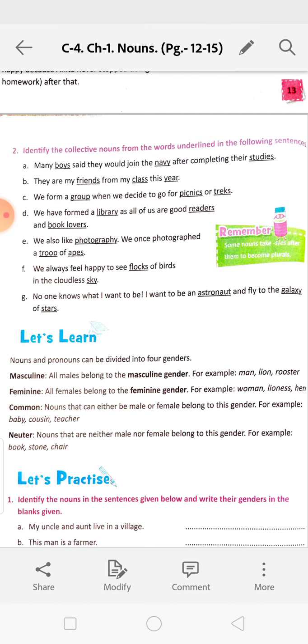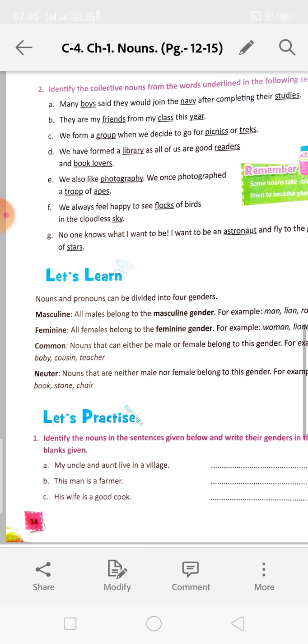No one knows what I want to be. I want to be an astronaut and fly to the galaxy of stars. Here galaxy of stars is the collective noun. Next we are coming. The noun is again divided into gender. Gender means it shows it is a man, it is a woman, or it is a common noun. That means man and woman, anything can be, or a neuter. Neuter means non-living things. Okay.